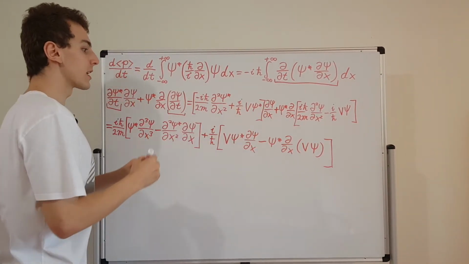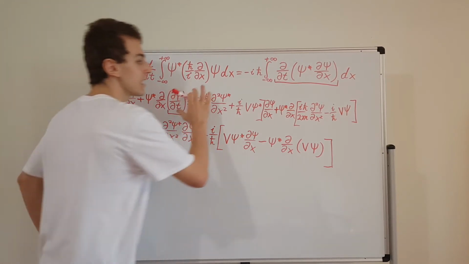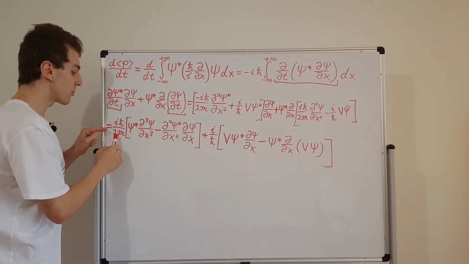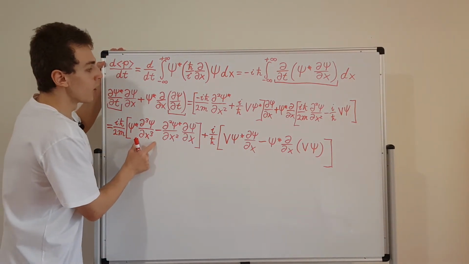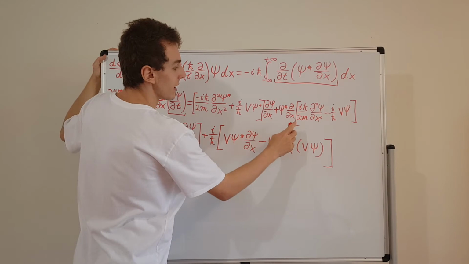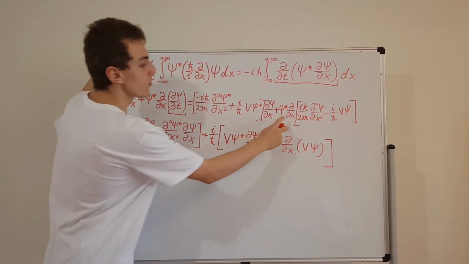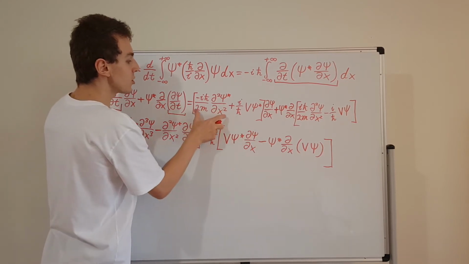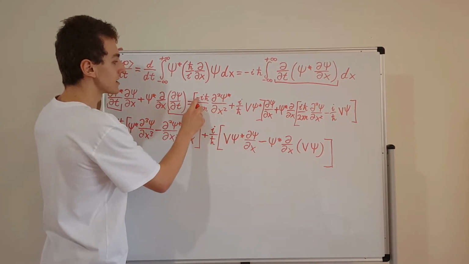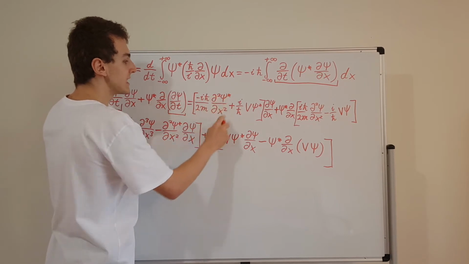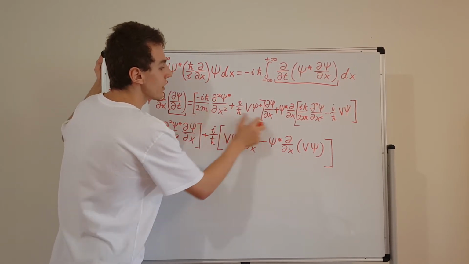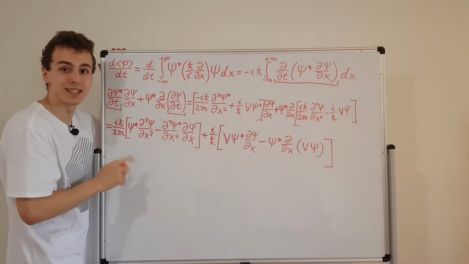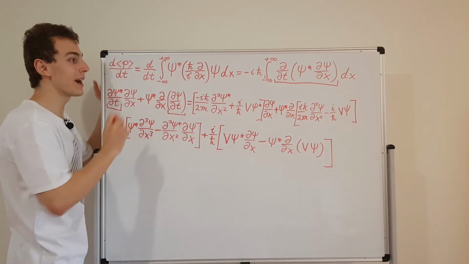Now let's just make sure we've collected all of the terms, right? We've taken this expression and we've regrouped everything. So for all the terms that have iħ over 2m, first of all, we got this guy from this term over here. We have psi star, and then when we apply this derivative, we get a triple derivative of psi. Then from this term over here, we have a minus sign, a second derivative of psi star, and then a single derivative of psi. This combination is going to end up disappearing. It's going to end up canceling out when we put it back into the integral.